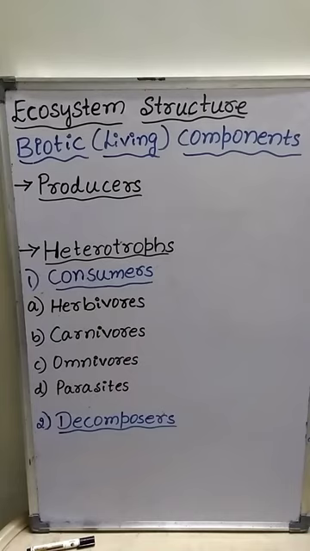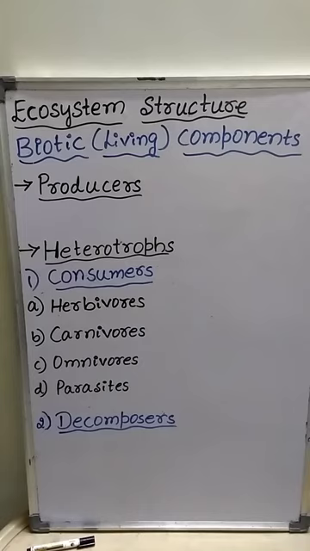The assemblage or sum total of populations of different living organisms present in an ecosystem is called the biotic community.